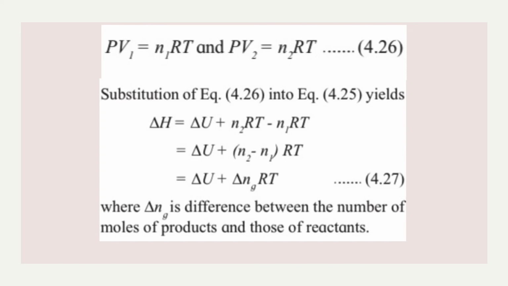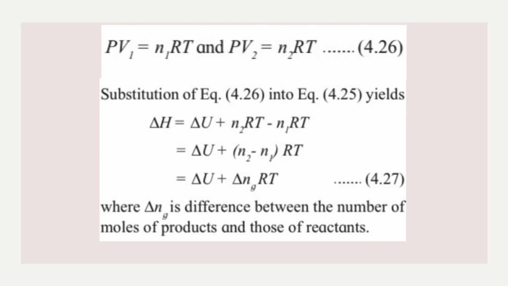Okay, so what I'll get is delta H is equal to delta U plus PV2 minus PV1. Instead of that, I'll replace it by plus N2RT minus N1RT. So over here, I can take RT common. So it will be delta H is equal to delta U plus (N2 minus N1) into RT. What is N2 minus N1? I can write it as delta Ng, and G represents that these are gaseous products and reactants.